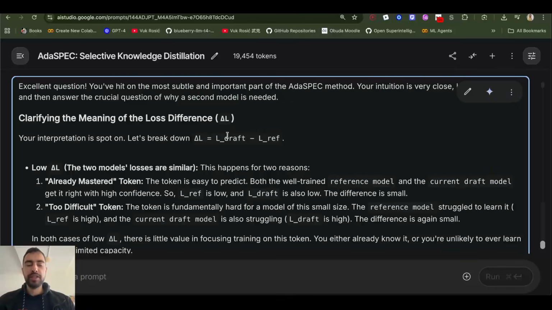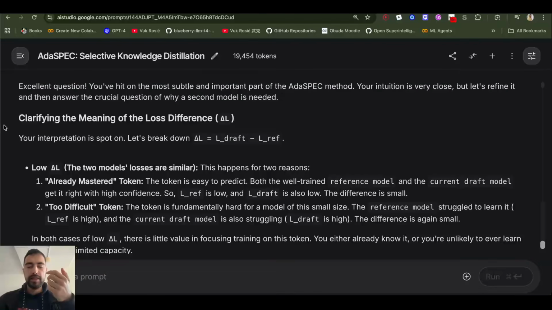So first we need to see which tokens are too difficult for this small model to learn. We don't want to waste time on those tokens that cannot be learned. Which tokens are too easy? Those can be learned very quickly by the small model. And which tokens are kind of medium, so they can be learned by the small model, but it needs a lot of time. So we will not waste time on learning these impossible tokens. We will invest more time in learning these medium difficulty tokens so the small model knows them better.